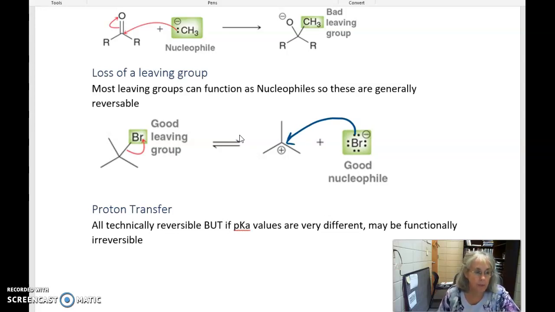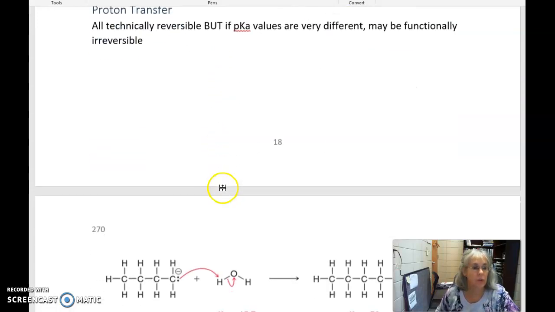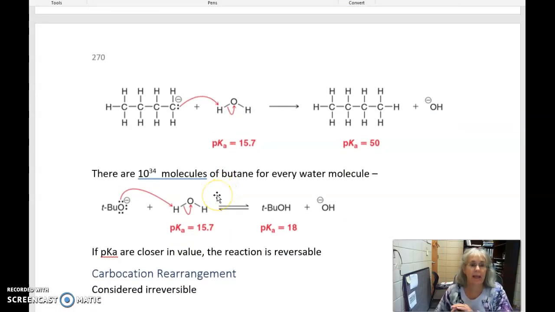Proton transfer. Technically, they are reversible, but if the pKa values are different, they may be functionally irreversible. So let's look at the pKa's. Here we have a butane, and there are 10 to the 34th molecules of butane for every water molecule. So there's so many more of these that this is so much more stable that it's not going to go in the other direction.